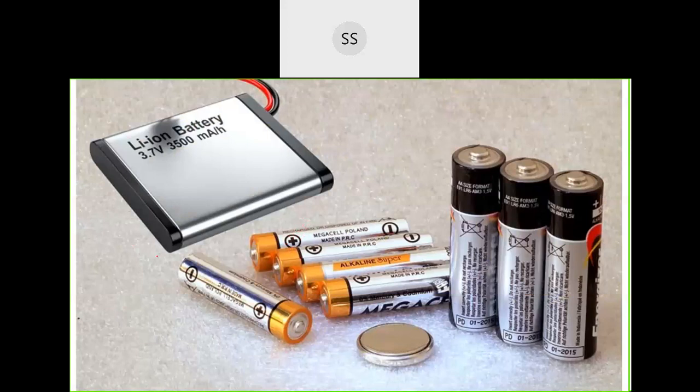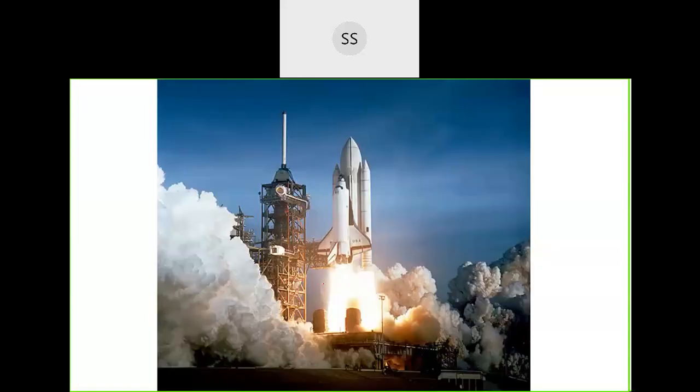One more example I said is our batteries. In batteries there is a chemical reaction taking place, that is a redox reaction. Most electrochemical cells, such as mobile batteries and inverters, undergo a redox reaction. And one more is the space shuttle. Here we require an oxidant.